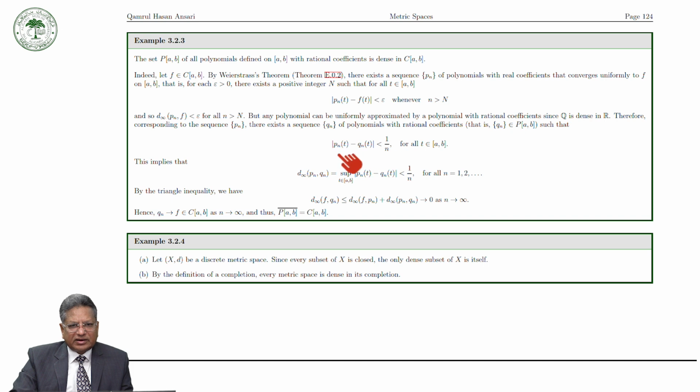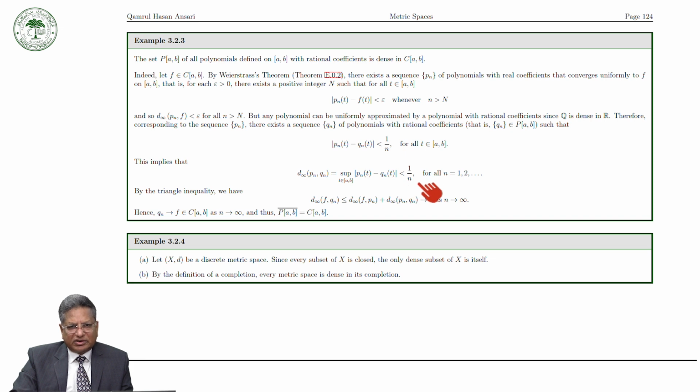Now take the supremum, and we see that d_infinity(P_n, Q_n) is equal to the supremum over t in the closed interval, and this is less than 1 over n.